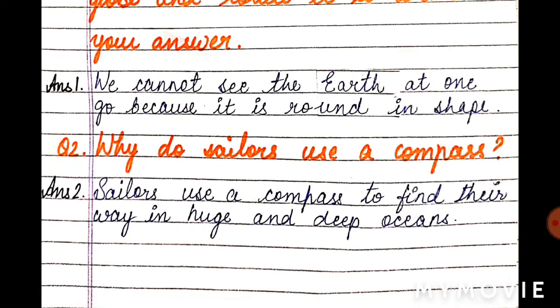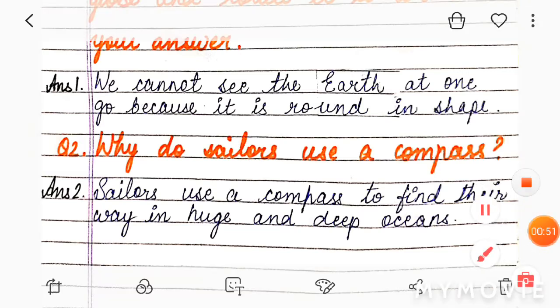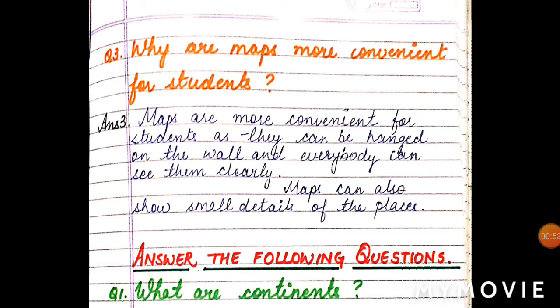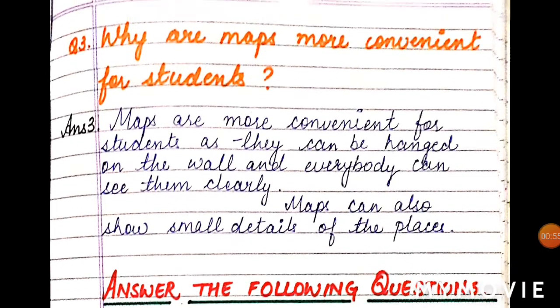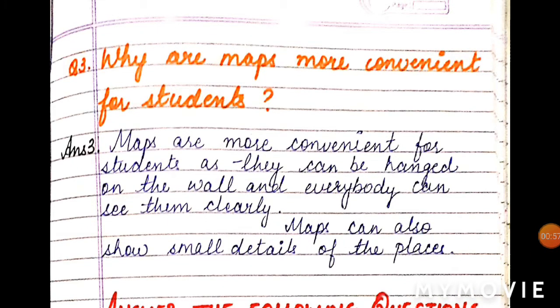Now the next question, why do sailors use a compass? Sailors use a compass to find their way in huge and deep oceans. Now let's proceed towards the next question. Why are maps more convenient for students?